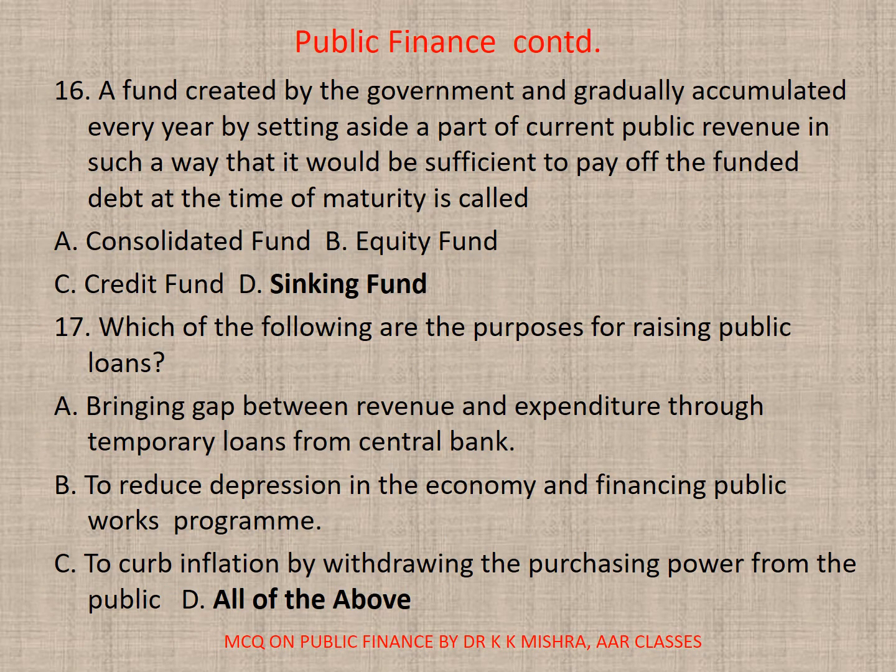16. A fund created by the government and gradually accumulated every year by setting aside a part of current public revenue in such a way that it would be sufficient to pay off the funded debt at the time of maturity is called A. Consolidated fund, B. Equity fund, C. Credit, or D. Sinking fund. Correct option is D.